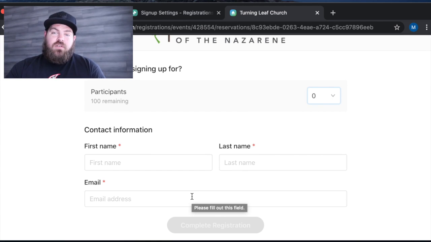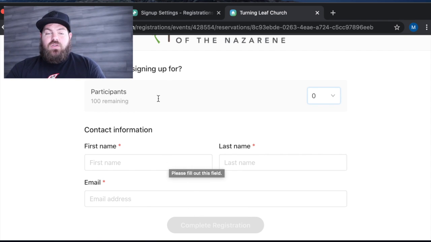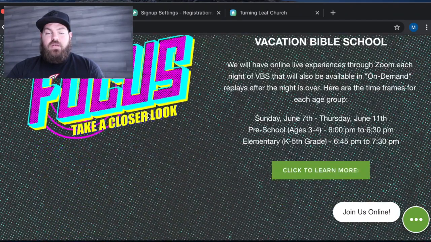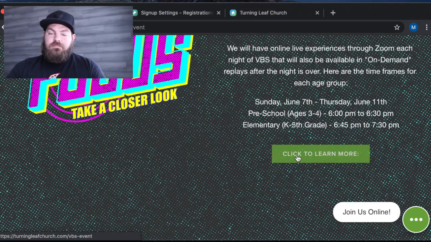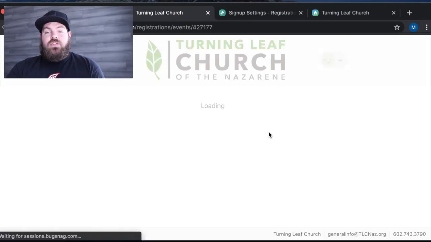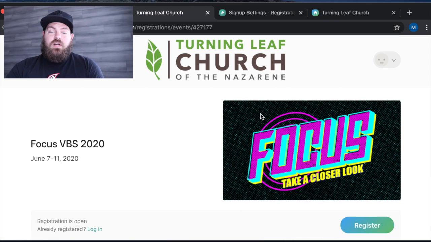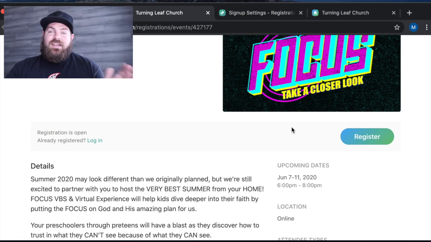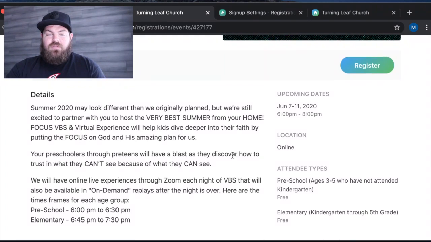So we're really excited about just the ease of this system and the way that it's going to simplify all of those things for us. And so you'll notice that on the website, every registration that we have from now on, so if I go down to VBS and I click on the registration link, all of these registrations are going to go to this same kind of platform. And so if I'm logged in, again, it's just that I select my kids and I send them to the registration and it's done. I might have to answer specific questions for each registration, but for the most part, it's just that easy.